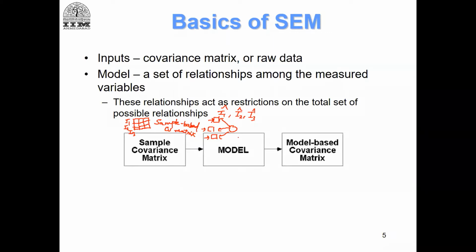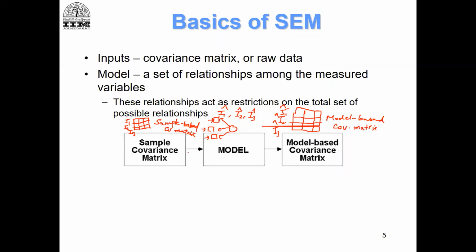It will compute the latent factor values, okay, and will generate another covariance matrix based on I1 hat, I2 hat and I3 hat, the predicted values. And this will be called the model-based covariance matrix, something that has been estimated based on the model.